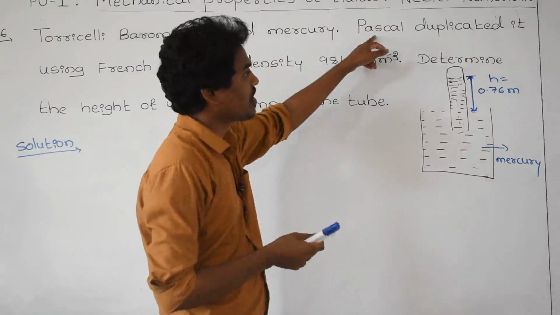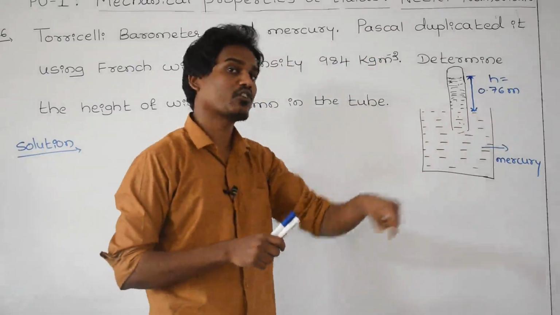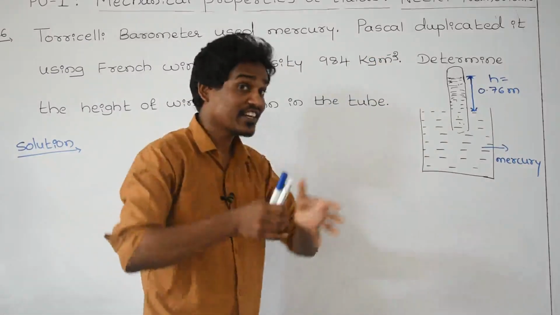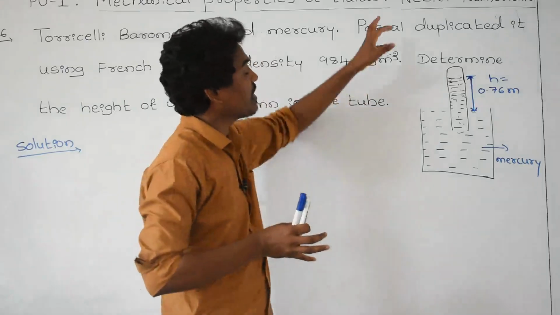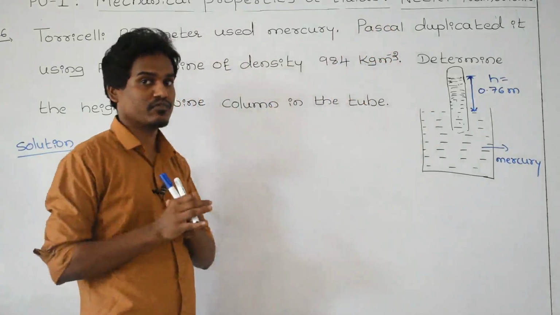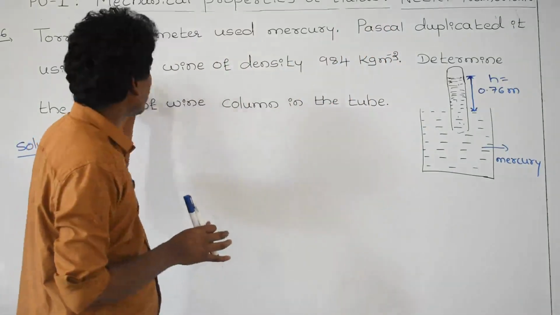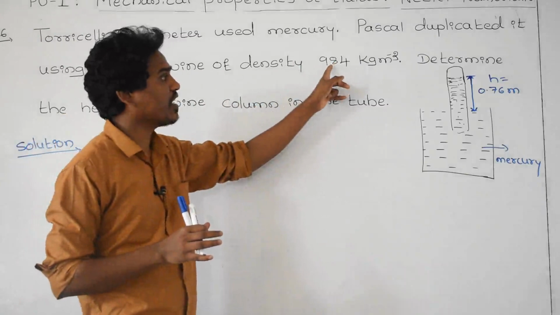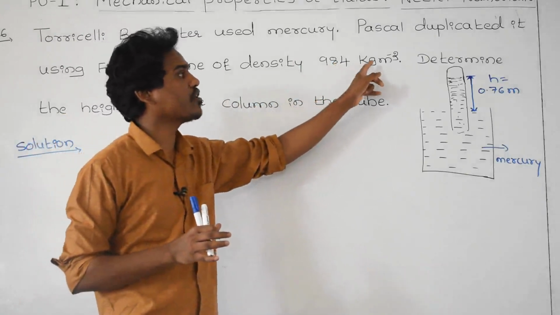And the Pascal, what he is doing, he is duplicating that mercury barometer. Instead of mercury, what is he using? Instead of mercury, Pascal is using a French wine. And the French wine density is given as 984 kg per meter cube.